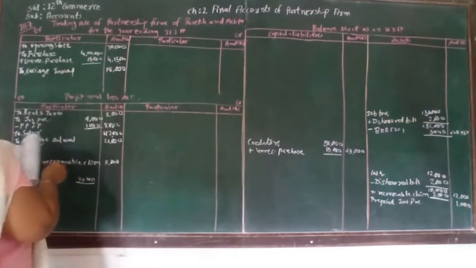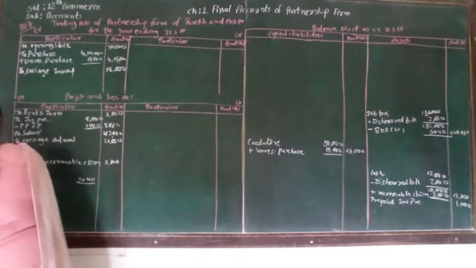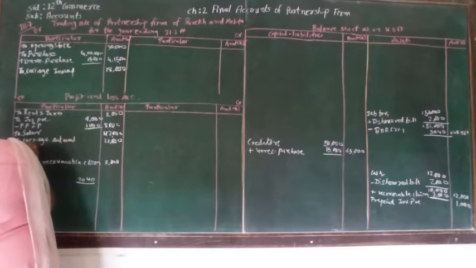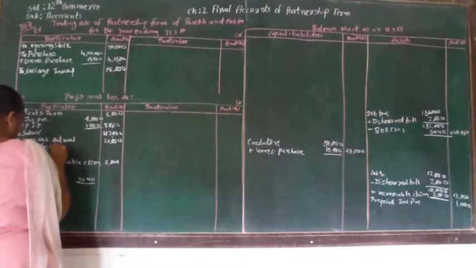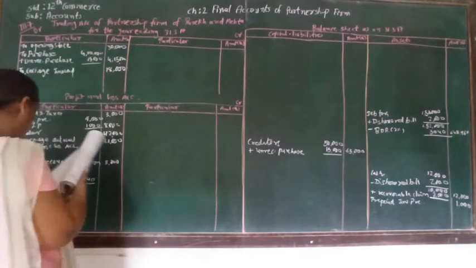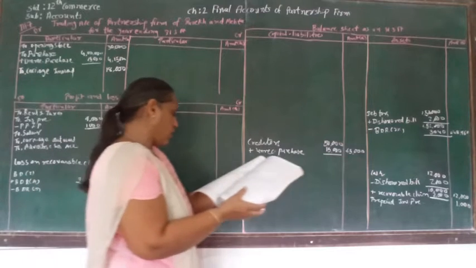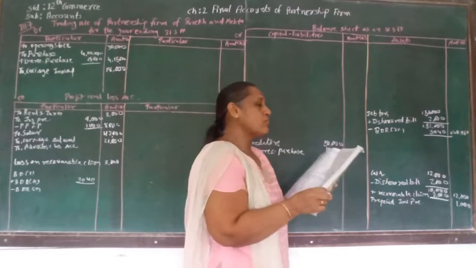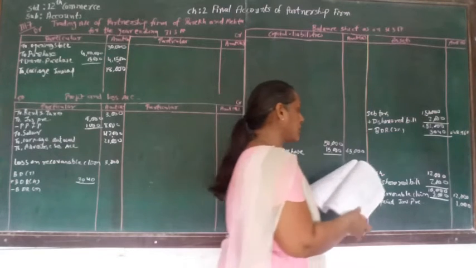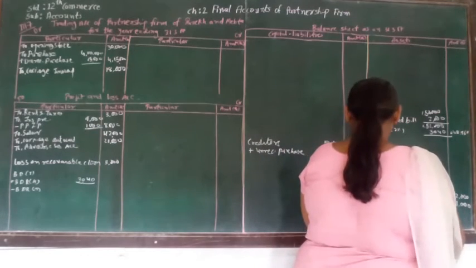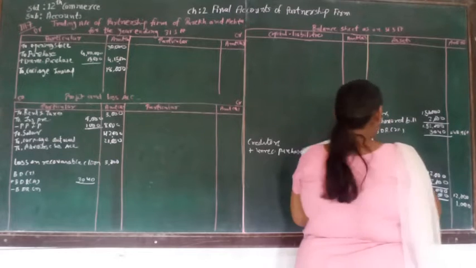Then advertisement suspense account. So advertisement suspense account is of 9,000, and adjustment number 4 is telling us that half of that will be for the expense of the current year. So half we are going to carry forward next year, and half will be here.